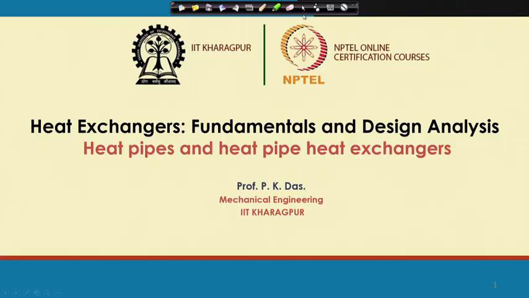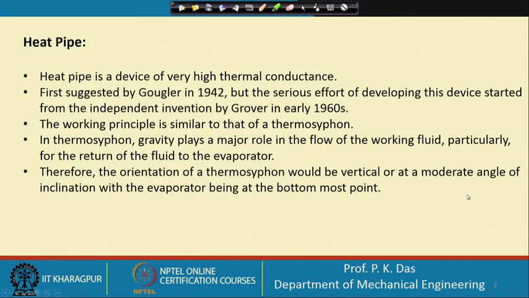So, if we go to the next slide, a heat pipe is a device of very high thermal conductance. That is what I have told, that a heat pipe is a very efficient device for exchanging thermal energy. Taking the heat pipe as a black box, how it does this exchange of thermal energy we will see later on. But if we see it as a black box, then we can say that a heat pipe is a device of very high thermal conductance.